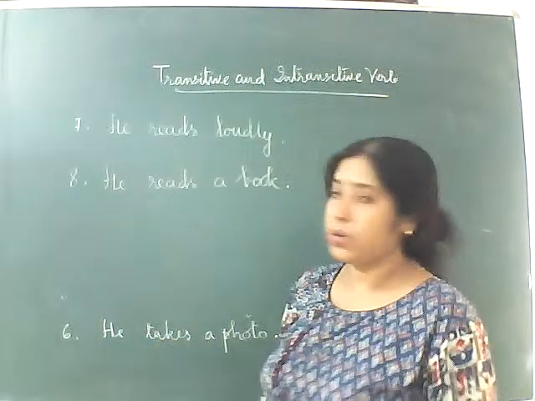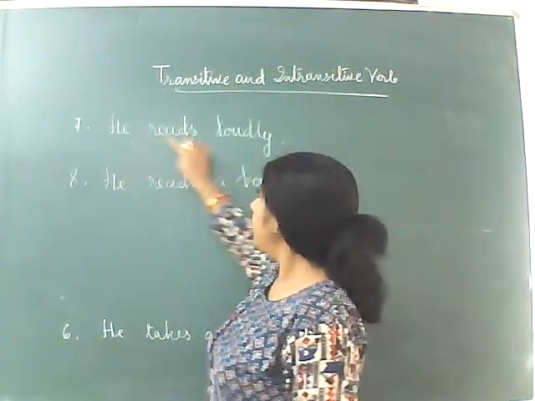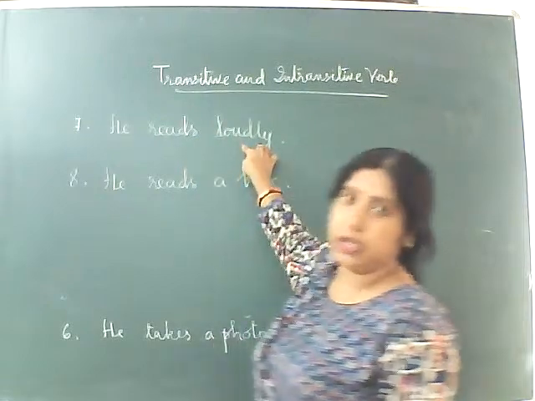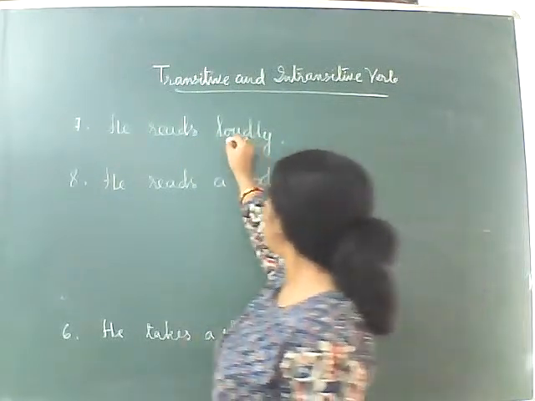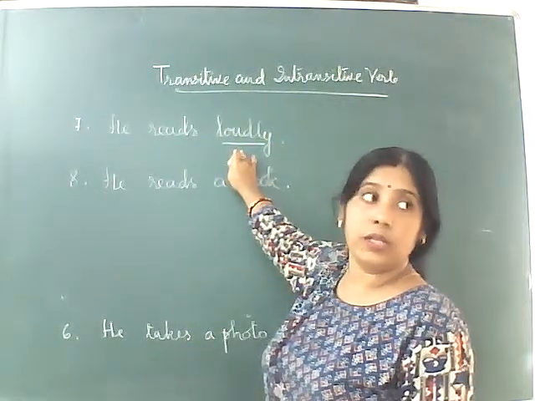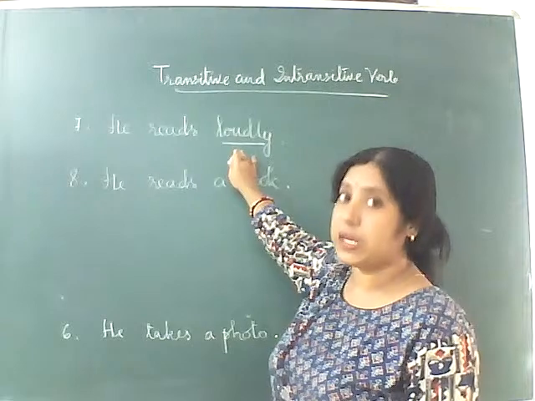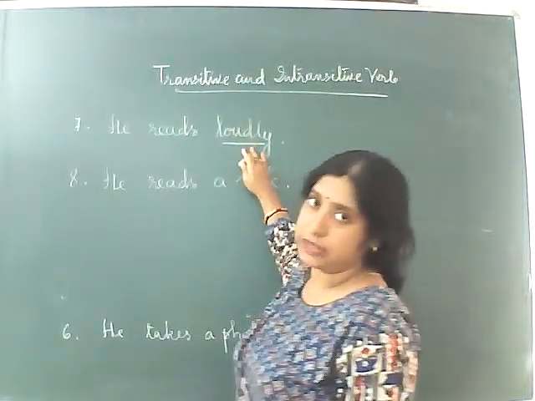My dear children, in this example, what have I written? He reads loudly. So this loudly, what do we call it? It is an adverb. So it is not an object.